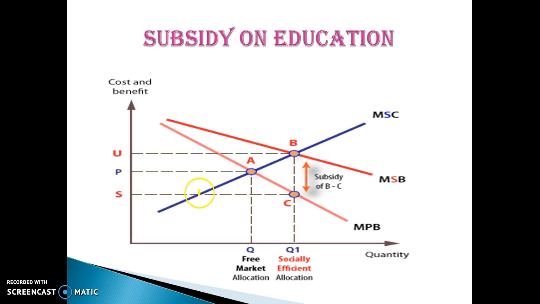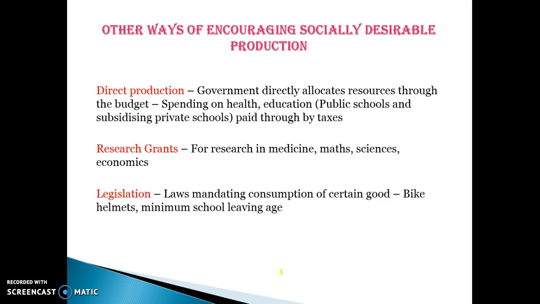A subsidy on education, for example, assuming it's given to the consumer, is going to shift the demand curve to the right. It'll make schooling cheaper, so we'll demand more at any given price, and it'll ensure that the benefits for society are taken into account when we produce and consume the goods. And we get a more socially efficient allocation of resources because more people are going to school, and therefore we can benefit from those positive externalities.